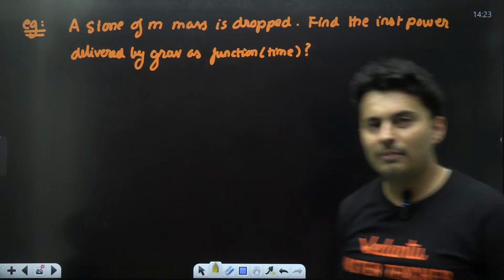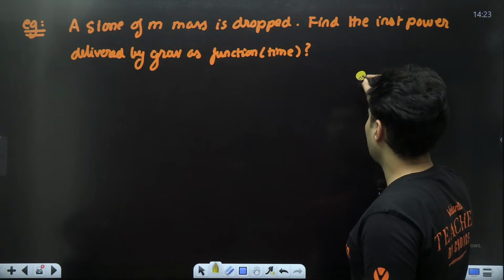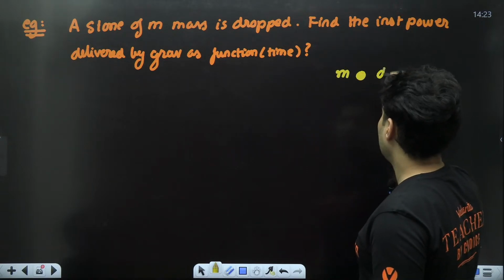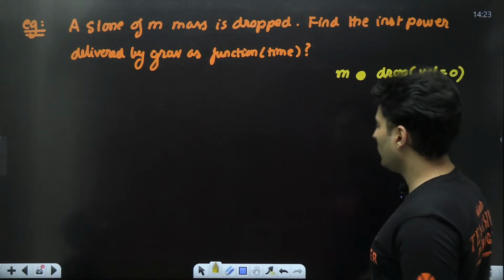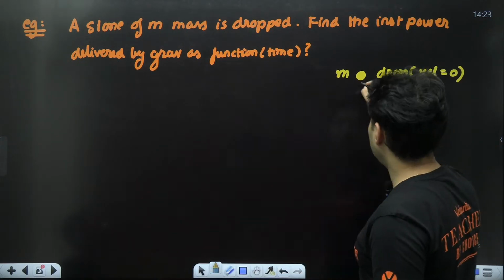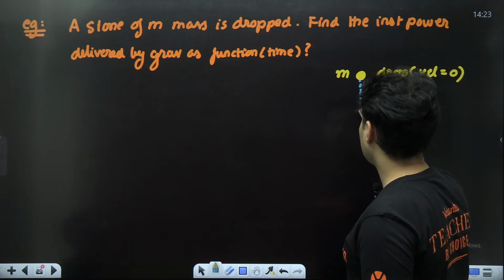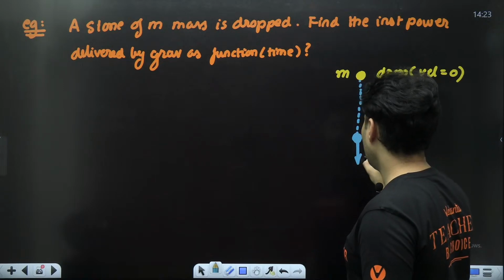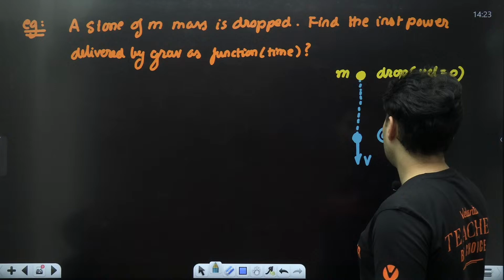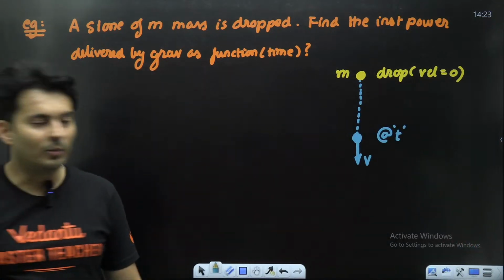So how does it depend on time? Let's solve this question. This is our stone, of mass m. It has been dropped, which means the velocity was 0. After some time, obviously this stone will have some velocity. The question is, what's the power at that moment?